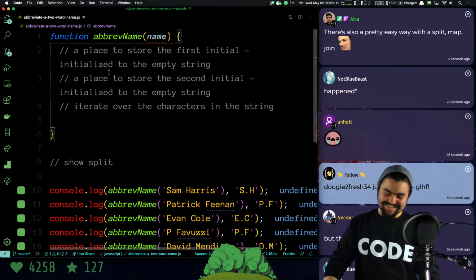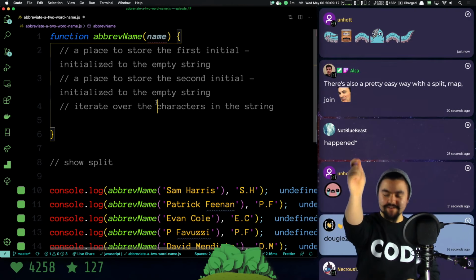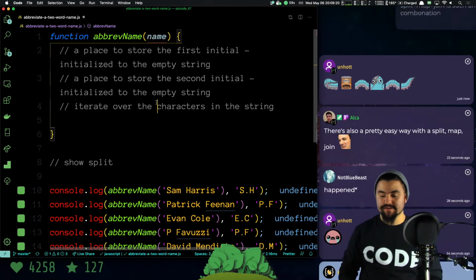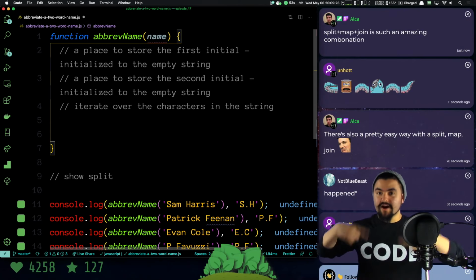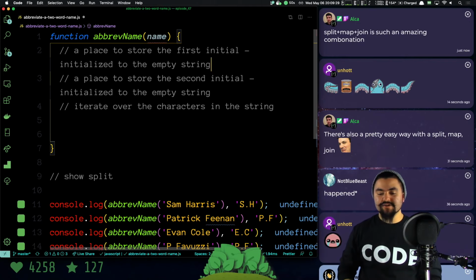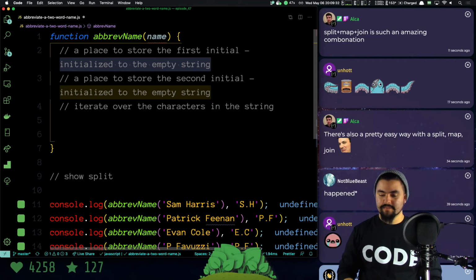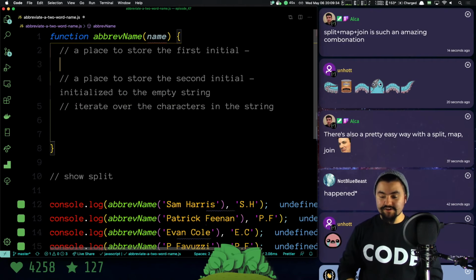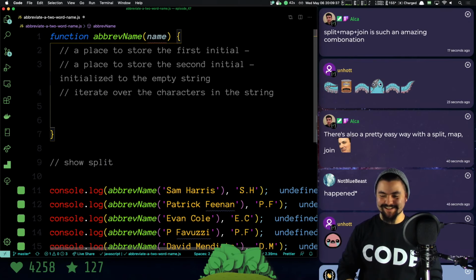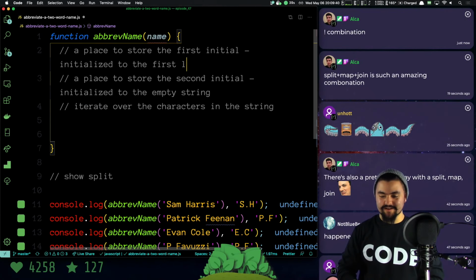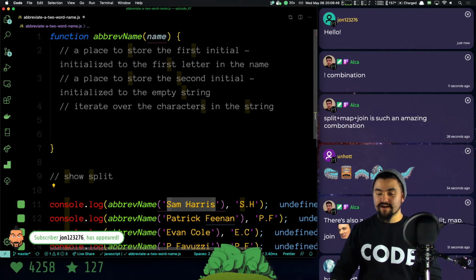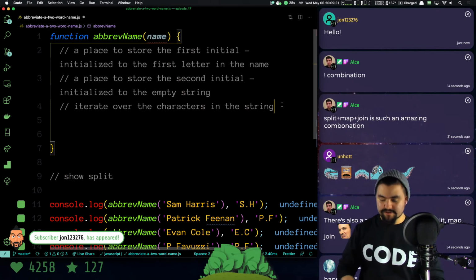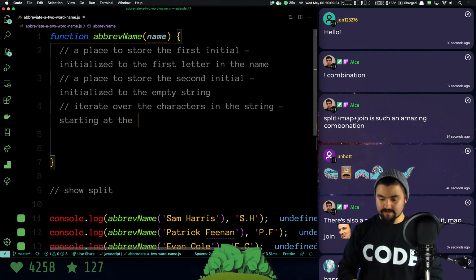Okay, so we have a place for the first initial, a place for the last initial. Now we're going to iterate over the characters in the string. And really, now that I'm talking out loud and trying to simplify it, we already know what the first initial is. So we'll say a place to store the first initial, initialized to the first letter in the name, right? It's actually really easy to just grab the first letter out of the string. So we can do that. And then we'll iterate to find the second capital letter. Okay, so now iterate over the characters in the string, starting at the second character.